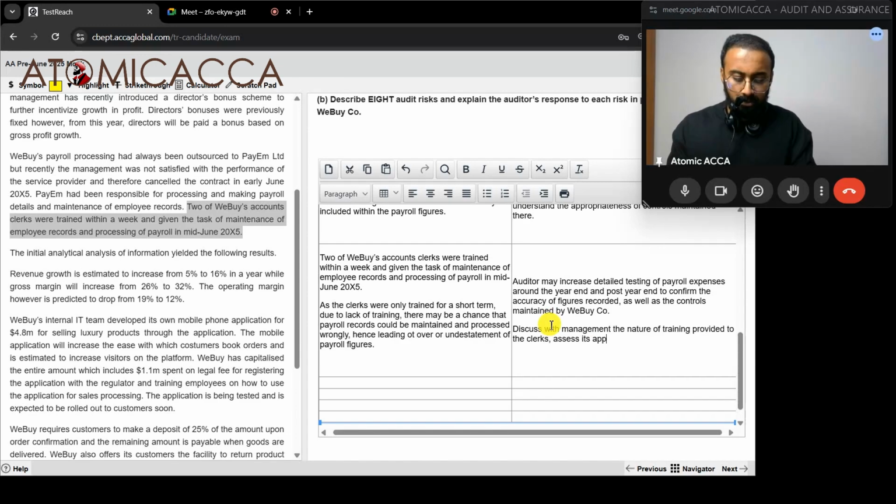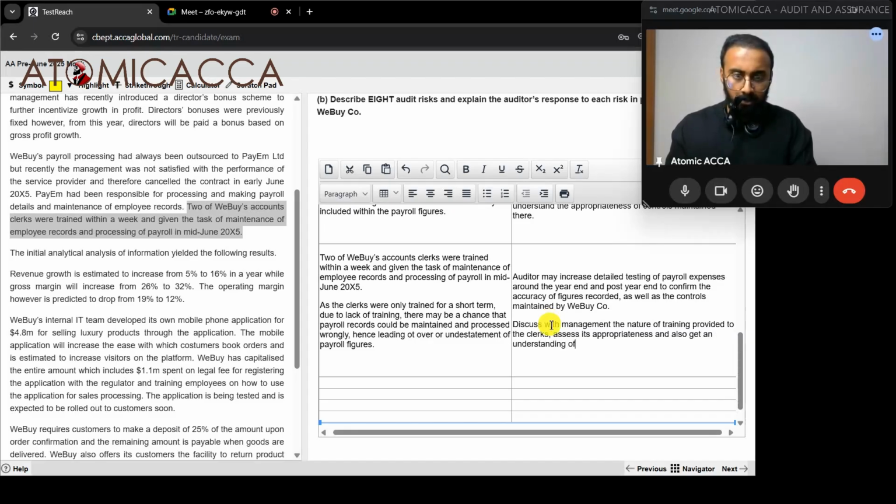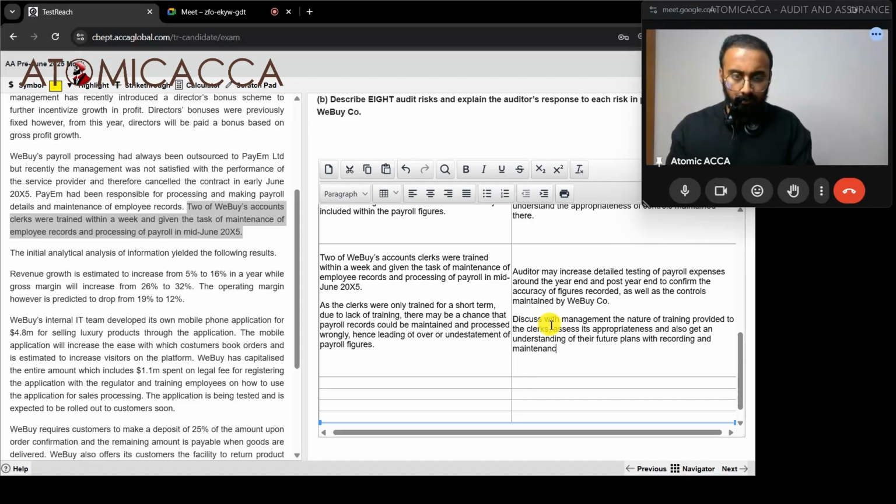Assess its appropriateness, and also get an understanding of their future plans with recording and maintenance of payroll. That's enough, because they have discontinued the contract with the pay M company.